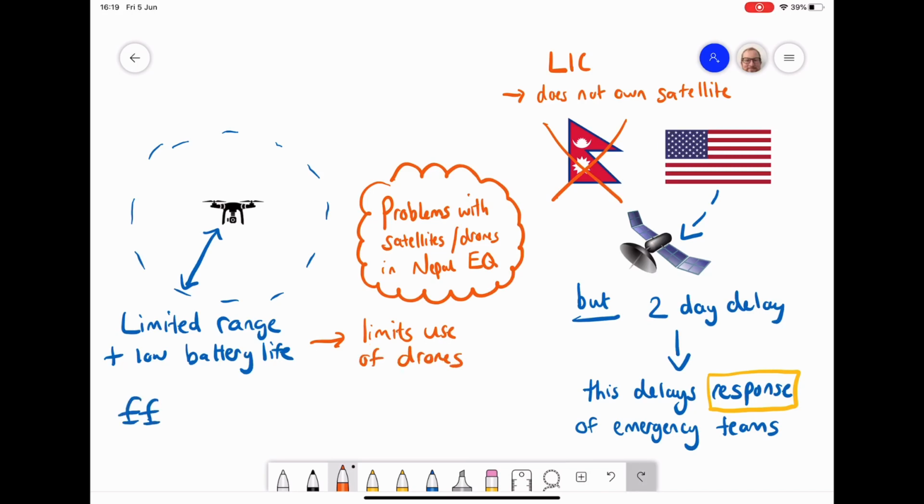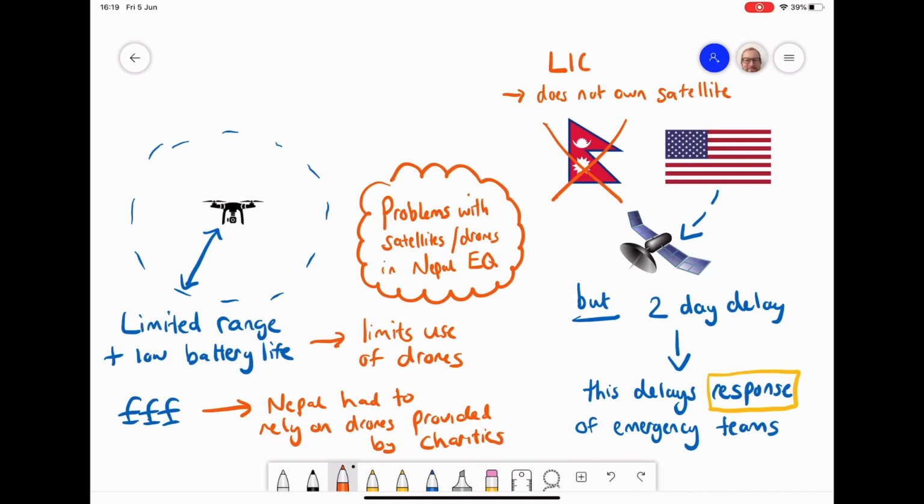The other thing for a country like Nepal, as we said, it's an LIC, drones are relatively expensive. They're kind of a luxury to have, and so Nepal had to rely on drones that were provided by charities, and this all meant, again, there was delay getting them to the front line. So this links back into that idea that they couldn't necessarily get them straight away and had to rely on outside sources to help them.